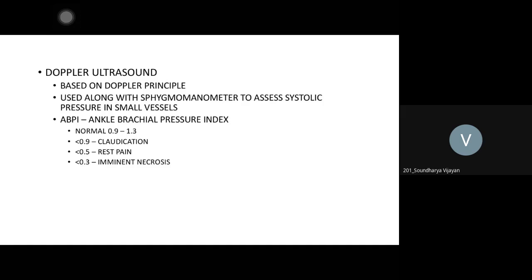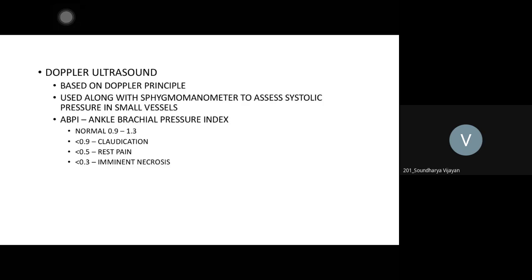But if you want to generate images, the investigation is a Duplex Doppler. So Duplex Doppler will generate images. It will show the blood flow. It will give you different color codes also, depending upon the velocity of the blood flow. That is done by the radiologist. It cannot be done by clinicians. Clinicians can at maximum carry a handheld Doppler, which does not generate any image but creates sound. Okay, you get this? What is a Doppler and what is a Duplex Doppler?